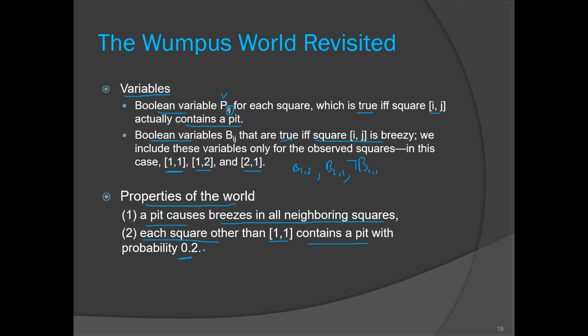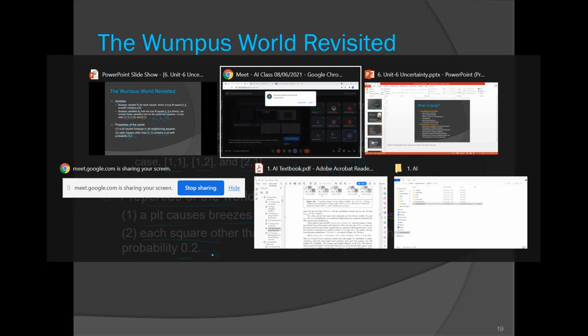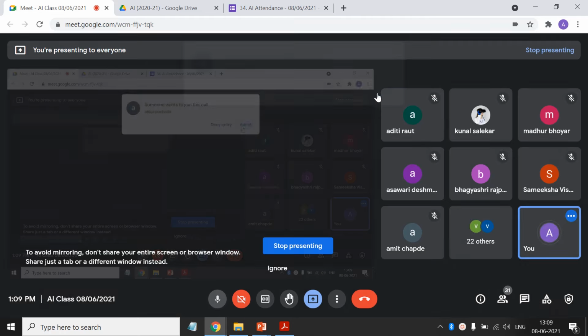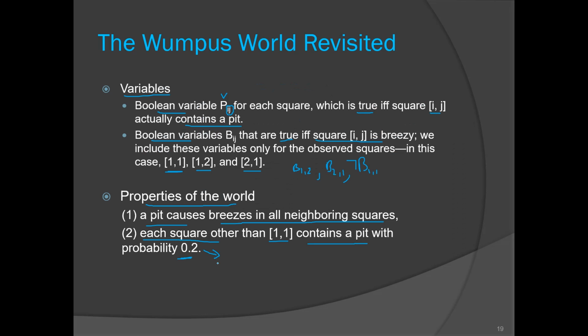Notice one thing: when we say a room has a pit with 0.2 probability, that also means that it will not have a pit with probability 0.8.